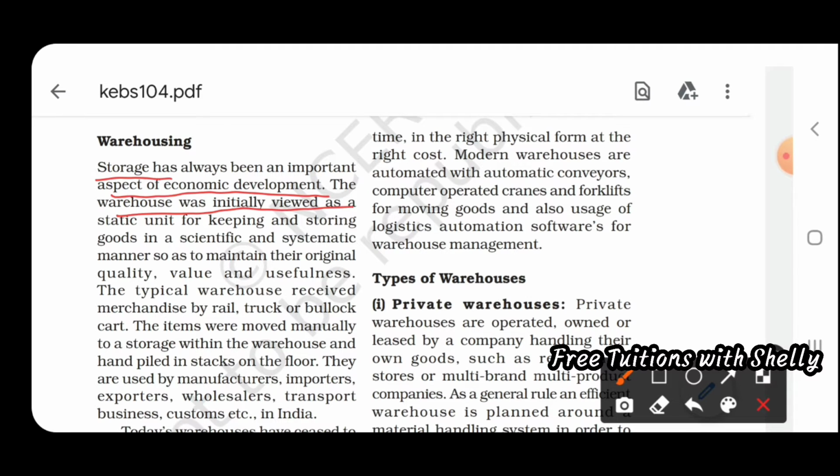Warehouses were initially viewed as static units for keeping and storing goods in a scientific and systematic manner, so as to maintain their original quality, value and usefulness. So, to protect goods from damage, to maintain their quality, and to store them, mainly for those three purposes, the warehousing facility has been introduced. These items were moved manually into storage within warehouses, and then moved from the warehouses to the place of destination.